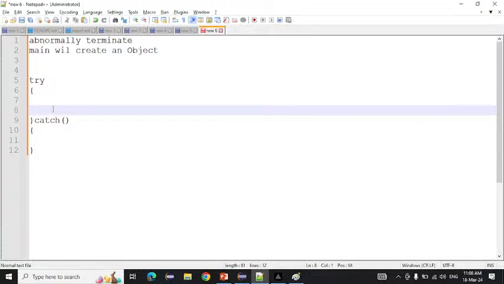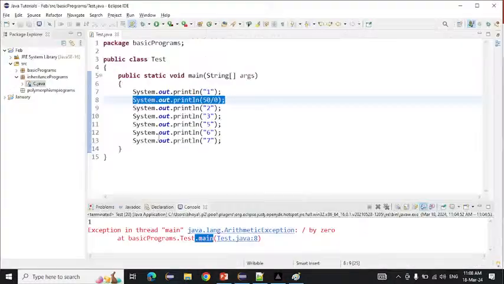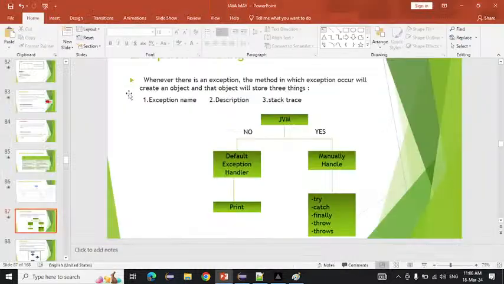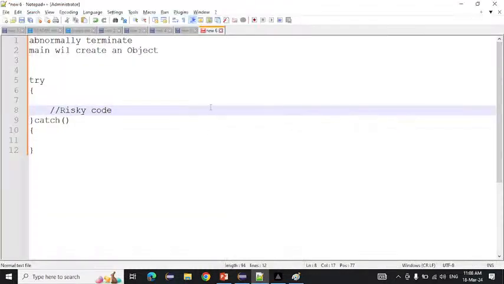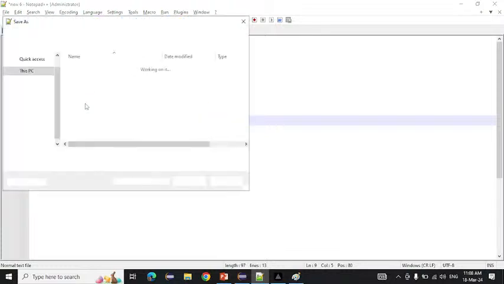So inside the try block, what will we write? Inside the try block, we will write risky code. Which is the risky code? Suppose I am writing some code, and suppose in this line maybe an exception will occur. So this is the risky line for us. So what I will do, I will write this line into the try block. This is the risky code. Inside the try block, what we are writing is the risky code.